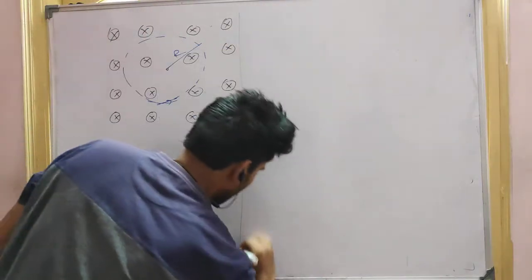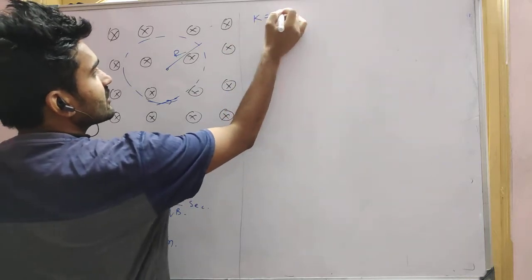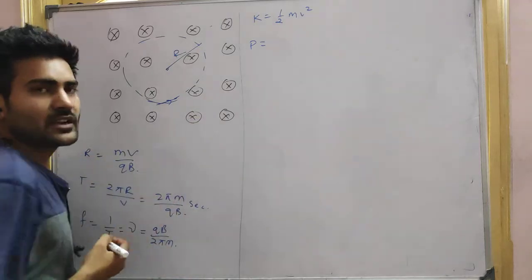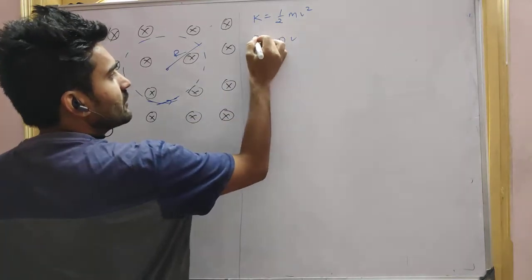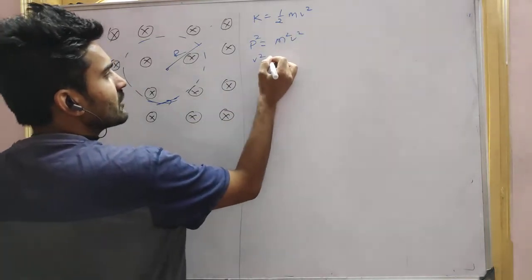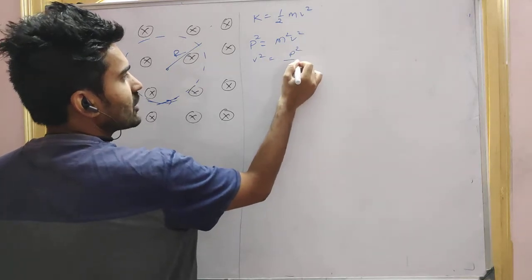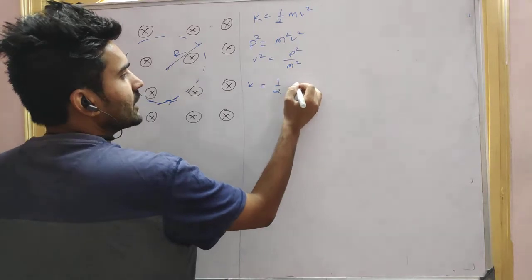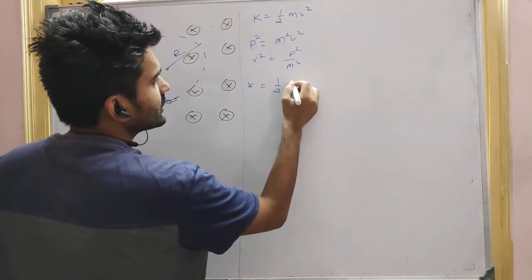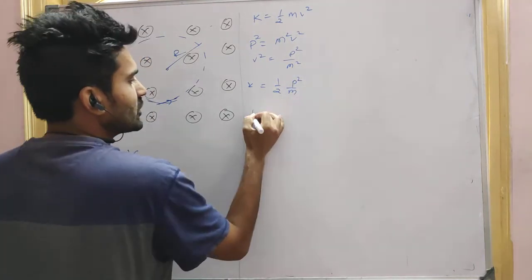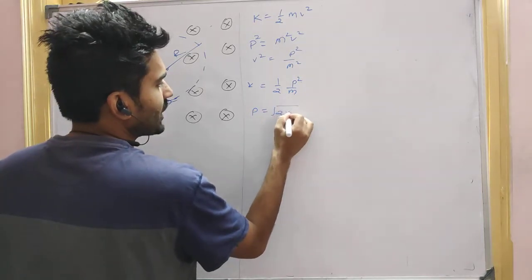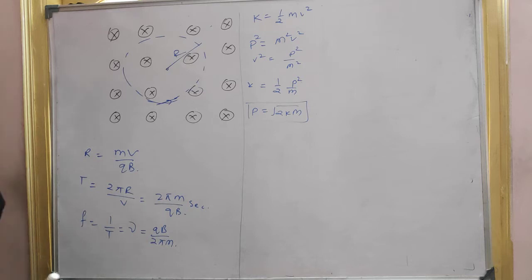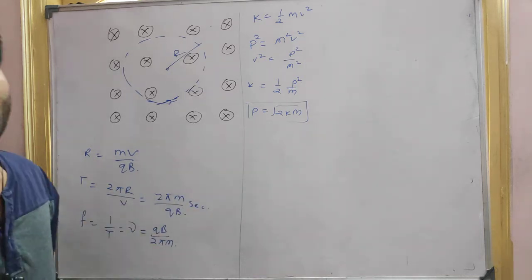Now we have seen also that kinetic energy is equal to half mv square, and we know that the momentum p is equal to mv. We can write it like that also. So v square we can write as p square by m square. So K from here will be 1 upon 2, and it will be p square by m. So it means p from here will be root 2Km, right? So up to here we have seen in the last lecture.